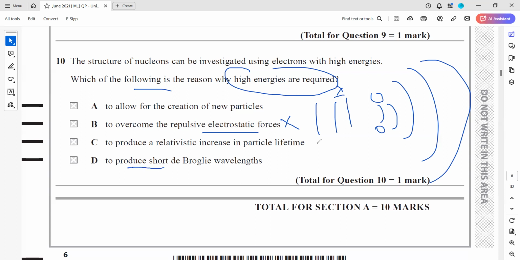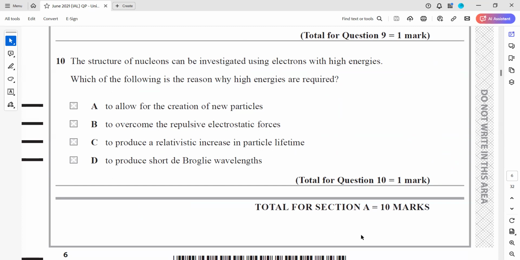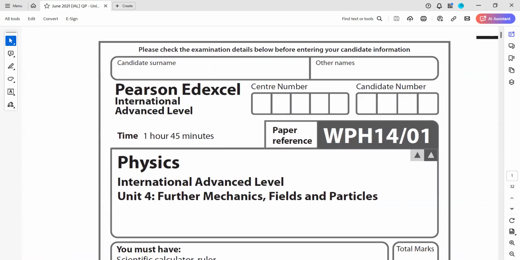And to produce a shorter wavelength, because lambda equals h over mv, if we accelerate to a very high speed, we produce a shorter wavelength, so that we can match the spacing of the structure of the nucleons. So it causes maximum diffraction. So producing a shorter wavelength is the main reason we use, like, an electron microscope, to study the internal structure of matter. So this was from June 2021.